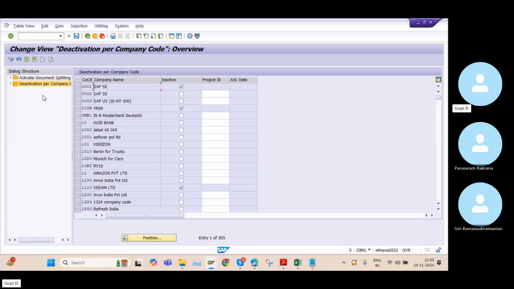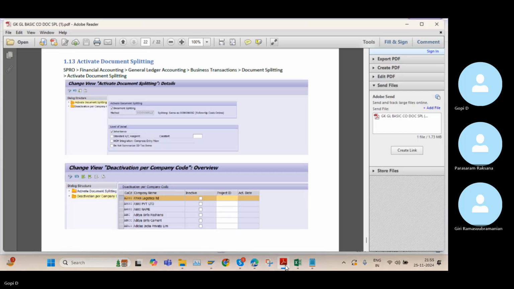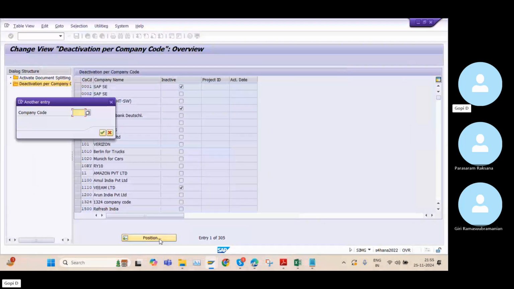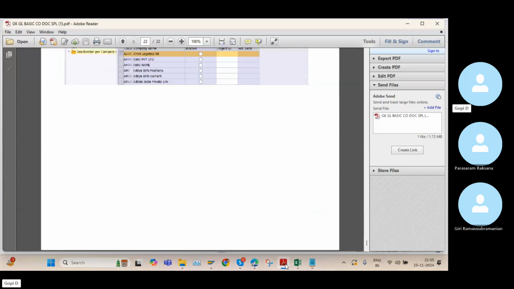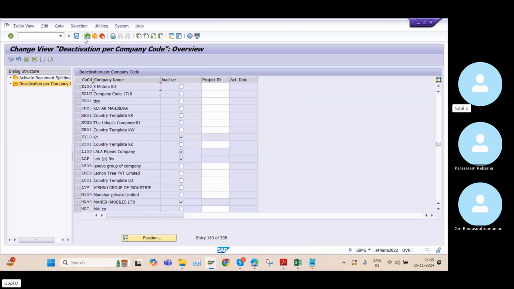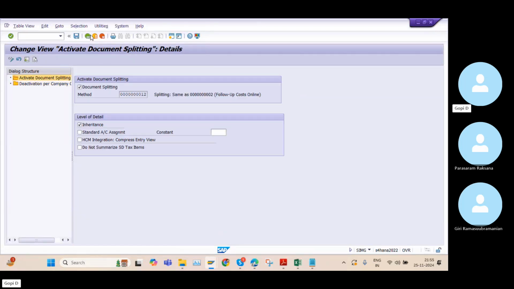So, deactivation for company code. Here our company code is K100. Okay, so it is in inactive mode. It means this is the deactivation for company code, so this setting needs to be empty. As per the screenshot, we need to click, and it is not required to save as well.